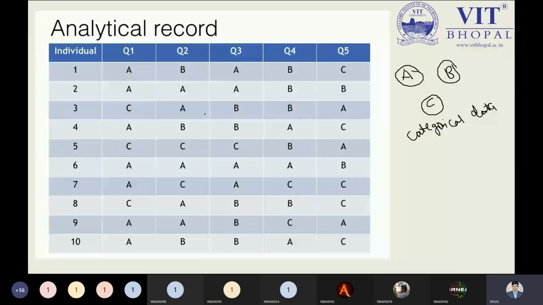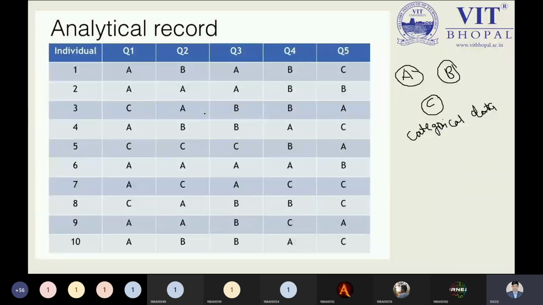So we have three types of information over here, that is categorical data. Q1, Q2, Q3, Q4, Q5 are our important columns, or we can say these are the features, and each and every feature contains categories. So we need to make clusters properly. Now, is this problem clear?